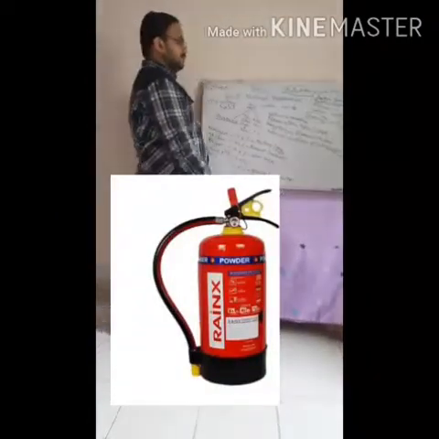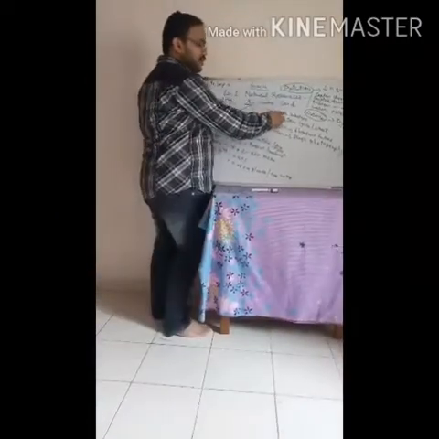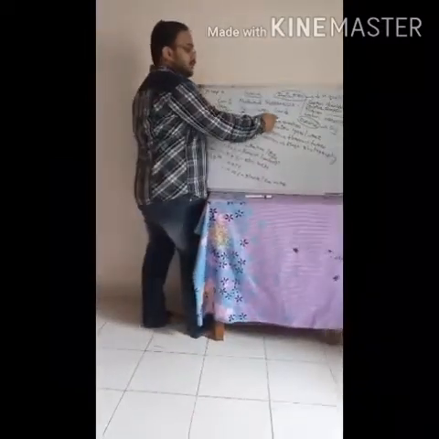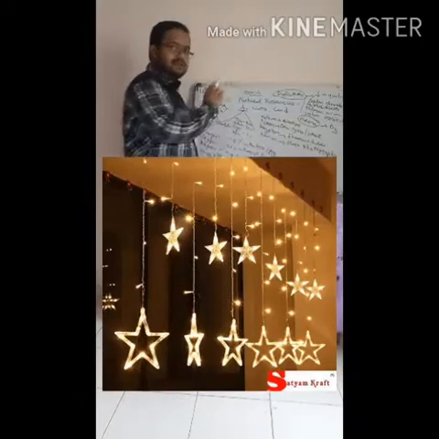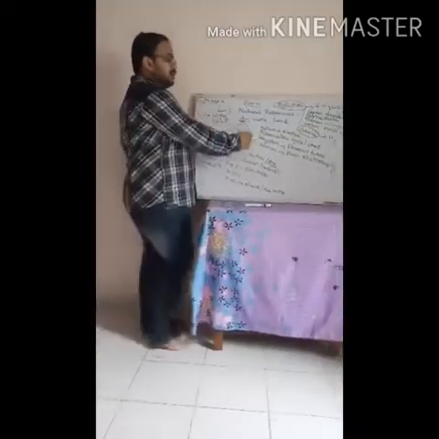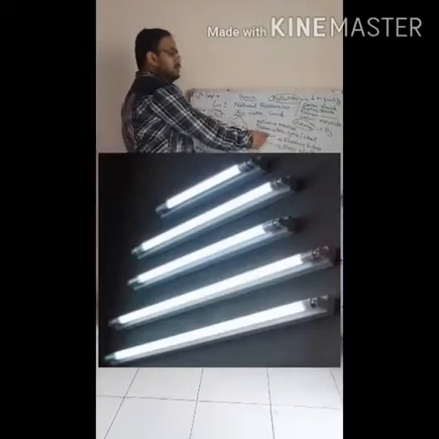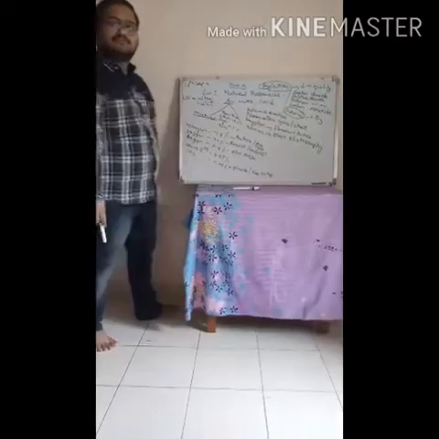Next, helium. It is used in airships for generating lift. Neon is used in decorative lights and street lighting. Krypton is used in fluorescent tubes. And xenon is used in flash photography.